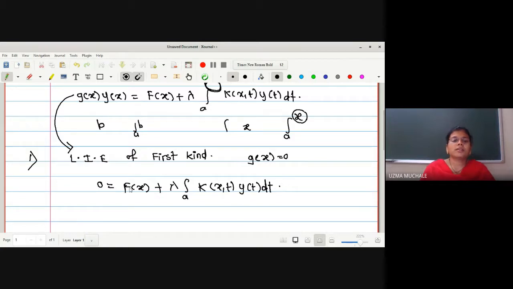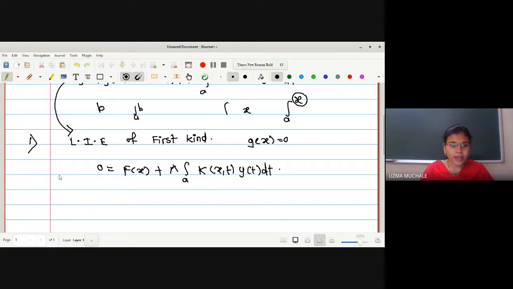Okay. So here what is the condition? If g of x equals 0, then we say that it is a linear integral equation of the first kind. Now let us go for the second kind. What will happen in the second kind? The second kind is nothing but g of x equals 1. So it is a linear integral equation of the second kind.